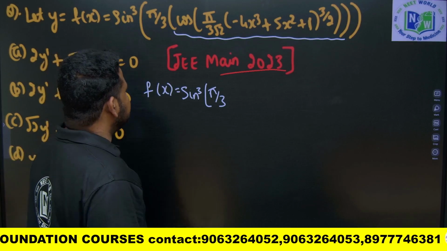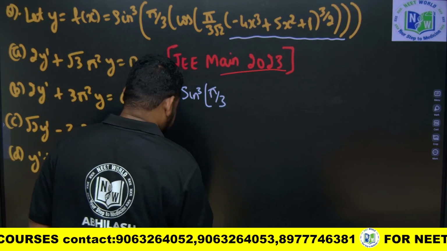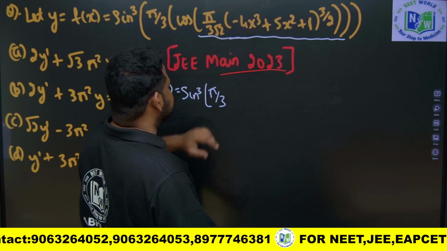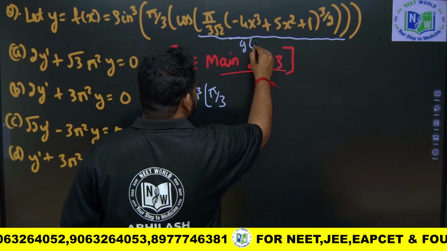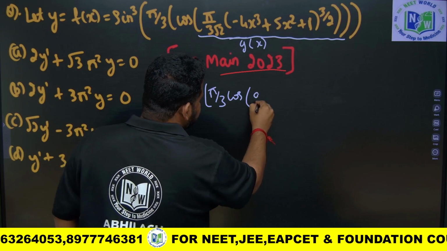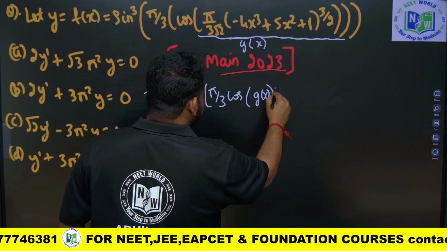Let this entire thing, let me write only this much, not the entire thing. Whatever is within the innermost bracket, I will write as g of x. This entire thing I will write as g of x. So this will become what, friends? Pi by 3 into cos of g of x. Okay, cos of g of x, this will become.